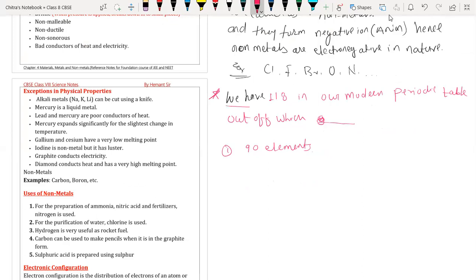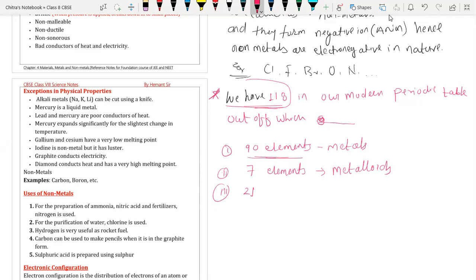Okay. So out of 118 elements of our modern periodic table, means total elements we have 118, 90 elements are metals. Then 7 elements are metalloids. And the rest, 21 elements.